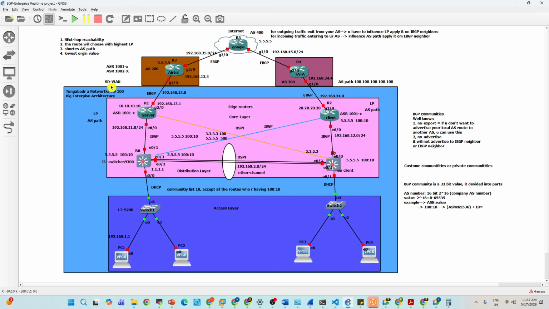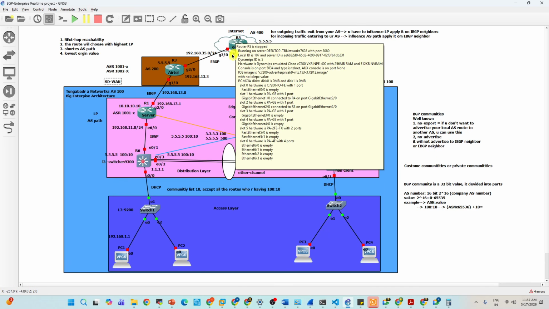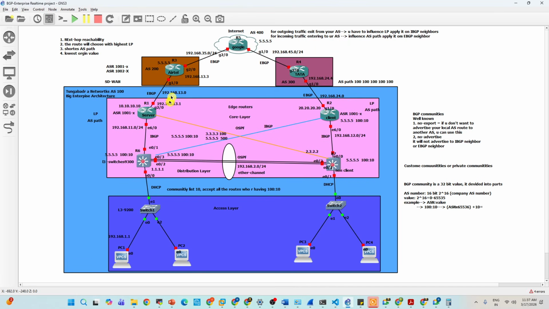So what will software-defined networking do? Both ISPs can act as primary. The entire organization will have two ISPs, and it can do load balancing also. You can use two ISPs at the same time, and there is no packet loss. Even if Airtel is having packet loss, no problem. Automatically, without any single packet loss, Tata can take over and you will reach the internet. So by avoiding the traditional issues, they use SD-WAN.